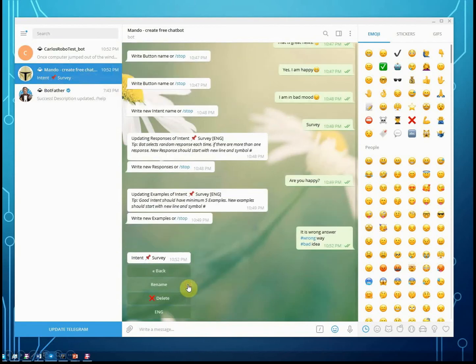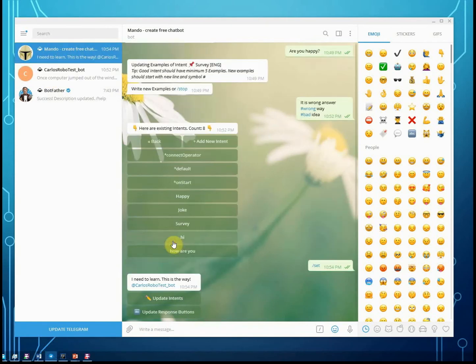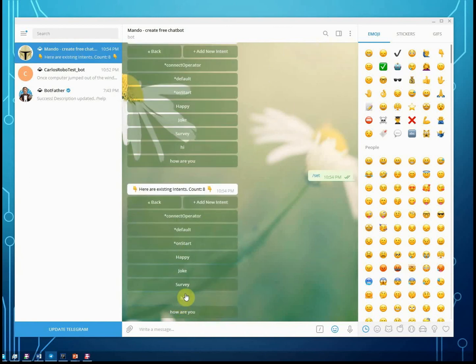So we go to the Mondo, train your bot, update intents, and in here you can see the connect operator intent with the star at the beginning. This is a default intent that you are not able to delete, that is present from the beginning in the Mondo. So one of them is a default intent.